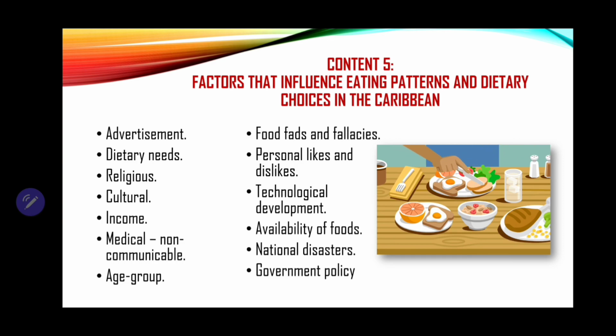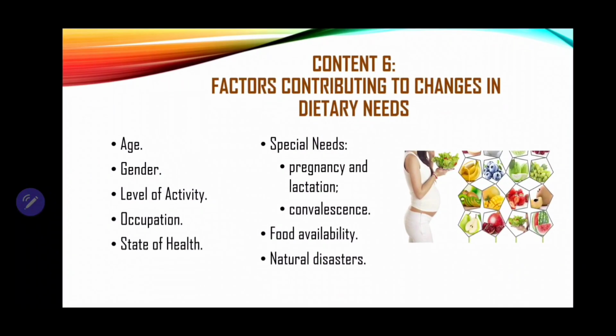Now, content 5 refers to factors that influence eating pattern and dietary choices. As you can see, there's an extensive list below, so ensure that you're able to expound on some of these as well. Content 6, factors contributing to changes in dietary needs, things such as age, gender, level of physical activity, occupation, someone's state of health, special needs for certain category of people like pregnant and lactating women, persons who are recovering from injury, the convalescents, food availability, and natural disasters.